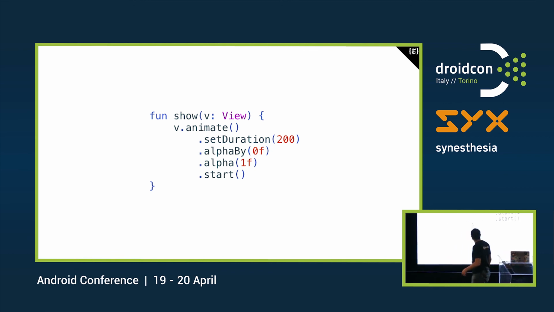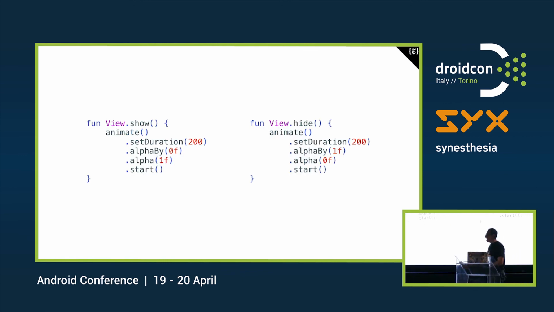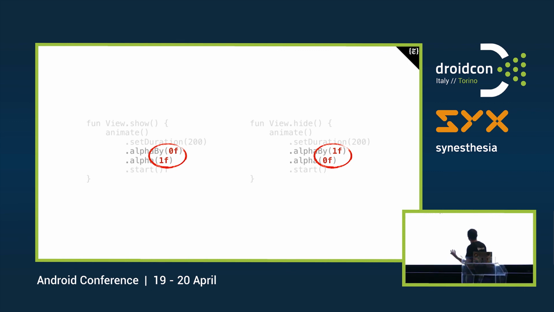OK, so let's transform this into an extension method. OK, slightly better. We can call all the methods of view right there. But now, my colleague arrived and told me, yeah, but now we also have to hide it. And of course, we could use the same animation for that. We just change a couple of values. That's going to work. Oh, I forgot a T there. Totally missed it. But imagine that instead, for some reason, we wanted it to animate in different ways.